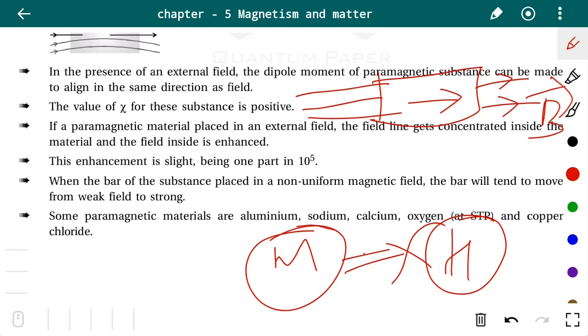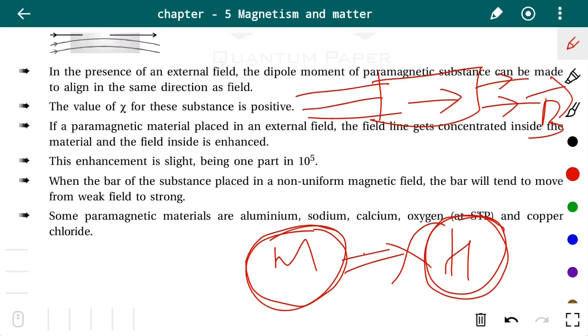So the magnetization value is very small, and H over here is the external field intensity, the magnetic field intensity. On providing more magnetic field, the magnetization can be increased, right? So magnetization is small and here the H value is large.